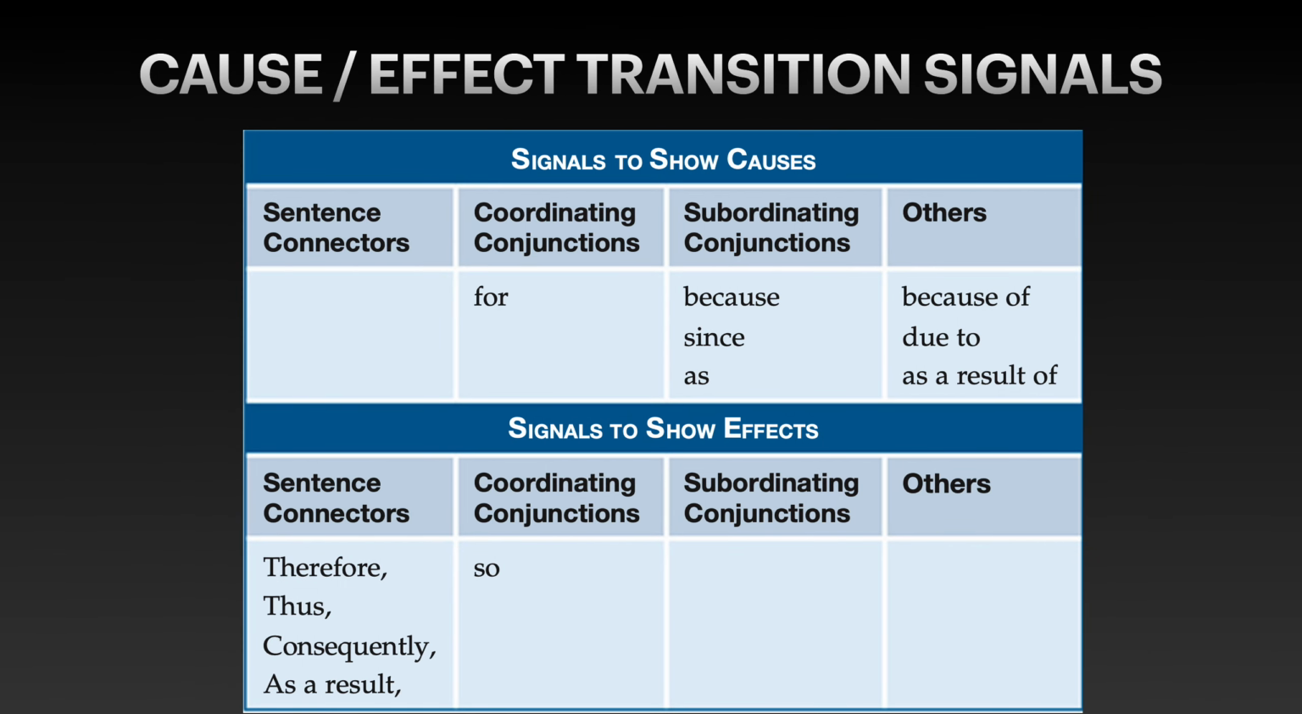In Chapter 4, we discussed how to employ transition signals to construct coherent paragraphs. Coherent paragraphs feature logical sentence connections, allowing ideas to flow smoothly. Below is a chart showcasing some transition signals suitable for expressing cause and effect. It is accompanied by rules, explanation, and examples.